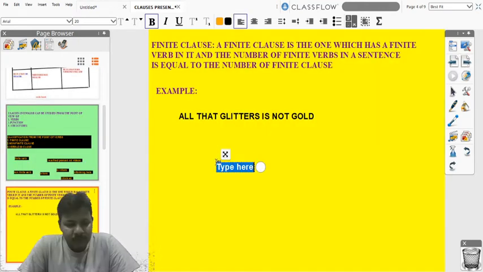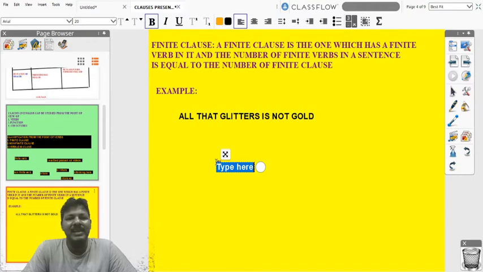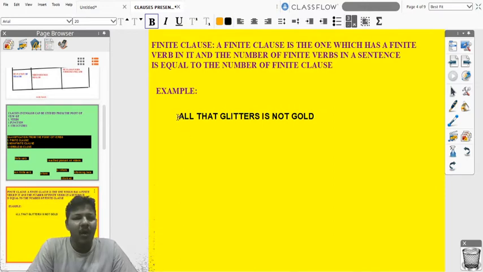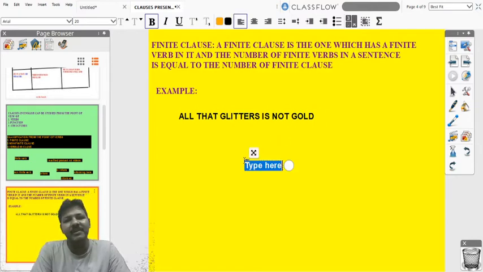So finite clause. What is a finite clause? A finite clause is the one which has a finite verb in it, and the number of finite verbs in a sentence is equal to the number of finite clauses. So in simple terms, we may say a finite clause has a finite verb in it, and the number of verbs is equal to the number of clauses. So let's see an example. All that glitters is not gold. Here how many verbs are there and how many clauses are there, friends? Here we have two clauses and two verbs.